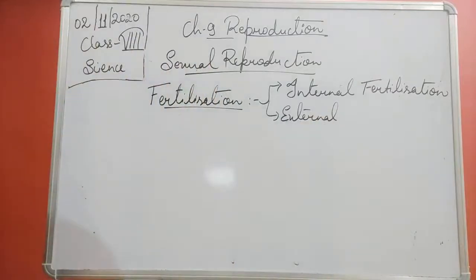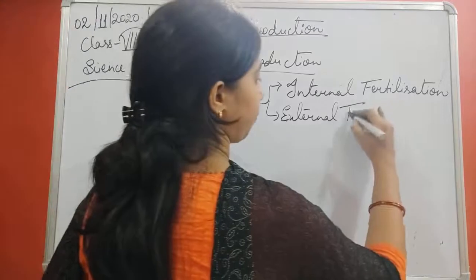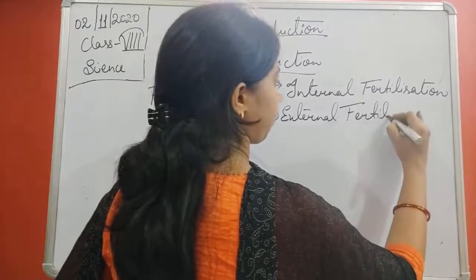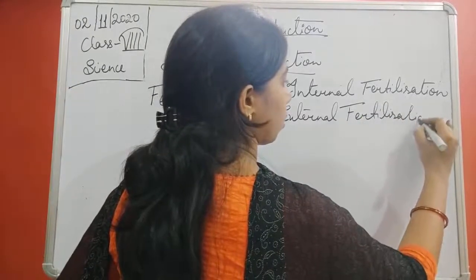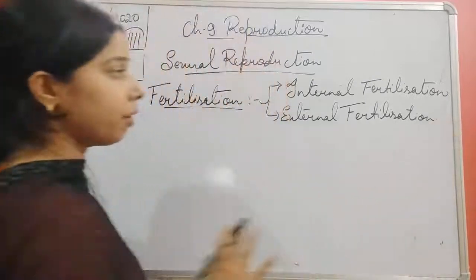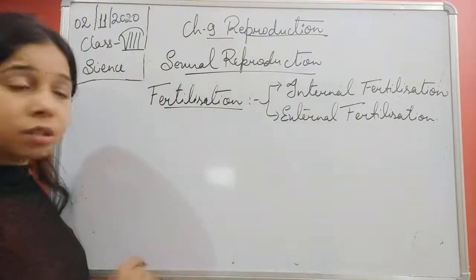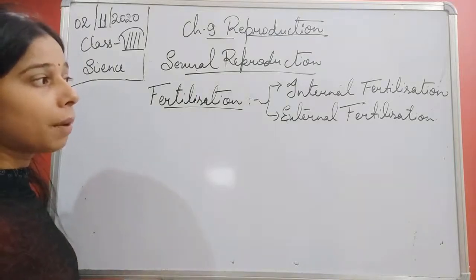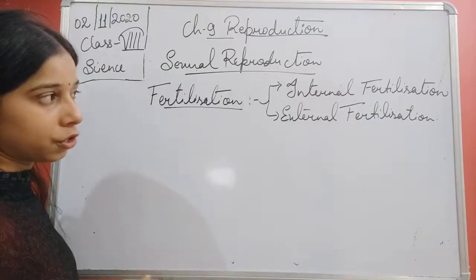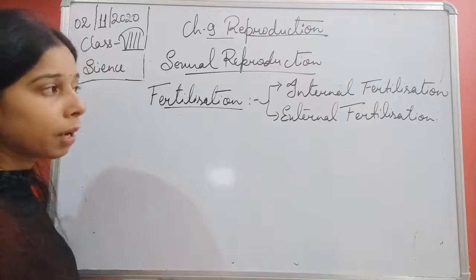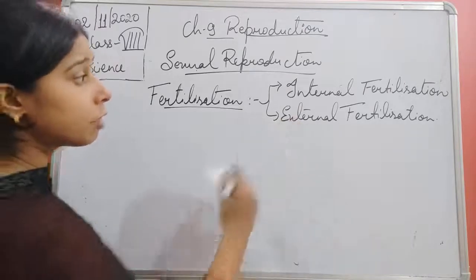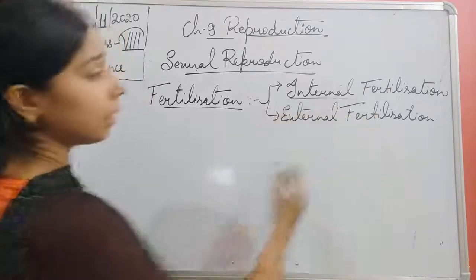Internal and external fertilization. Let me give you a brief note regarding that, then I'll explain each individually.